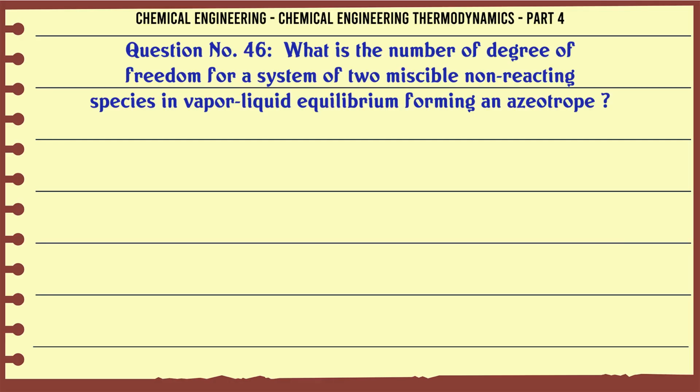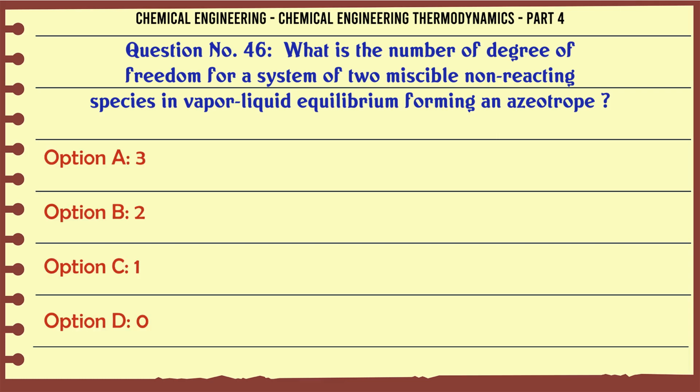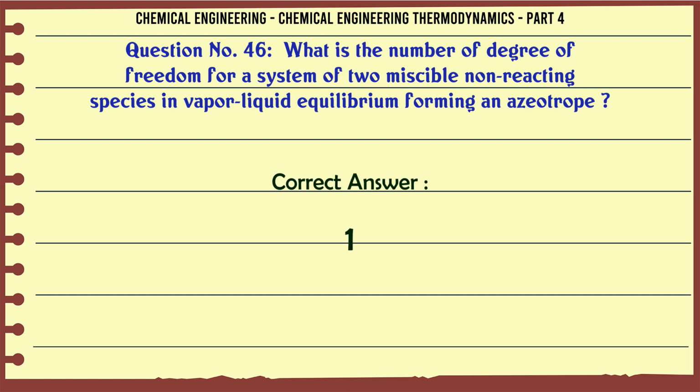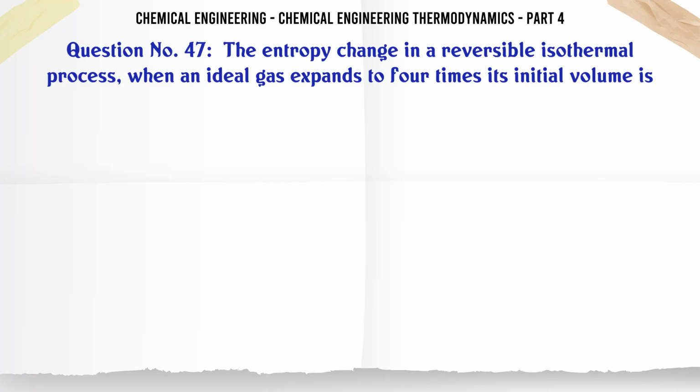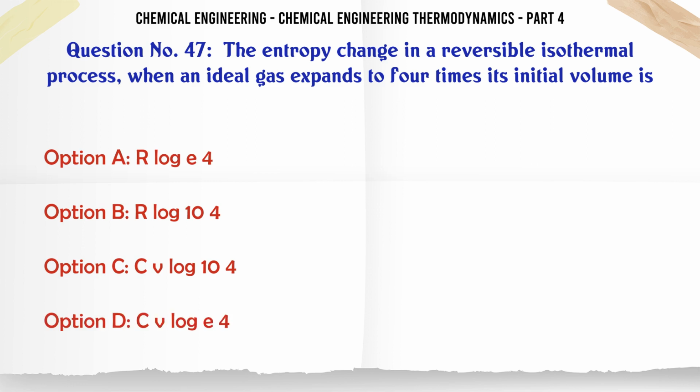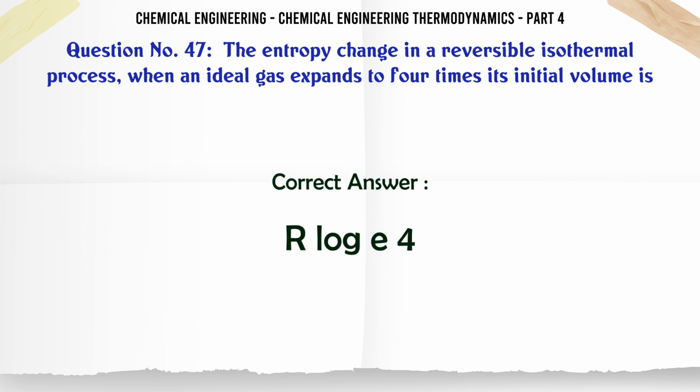What is the number of degrees of freedom for a system of two miscible non-reacting species in vapor liquid equilibrium forming an azeotrope? A. 3, B. 2, C. 1, D. 0. The correct answer is 1. The entropy change in a reversible isothermal process when an ideal gas expands to 4 times its initial volume is A. R log e 4, B. R log 10^4, C. Cv log 10^4, D. Cv log e 4. The correct answer is R log e 4.